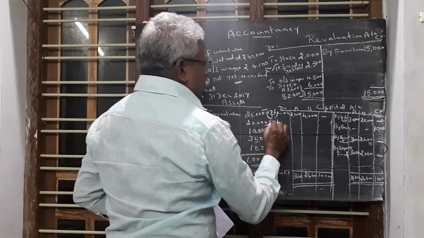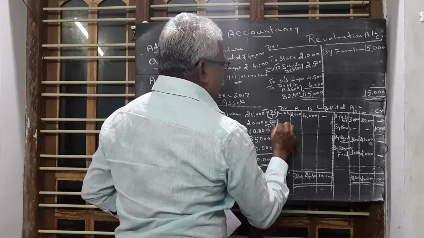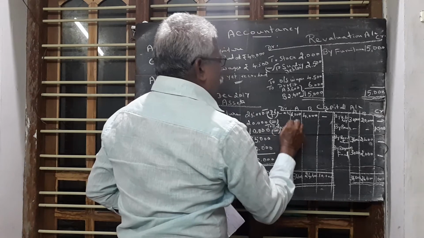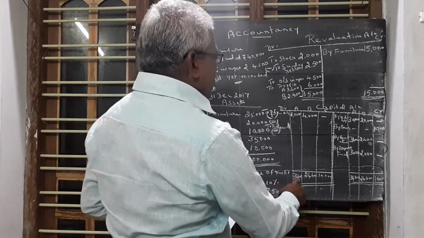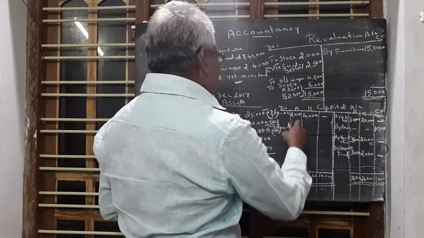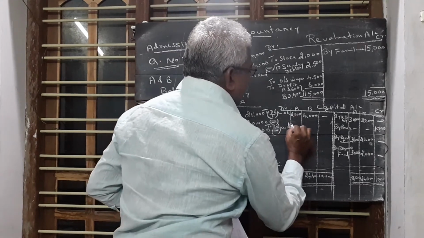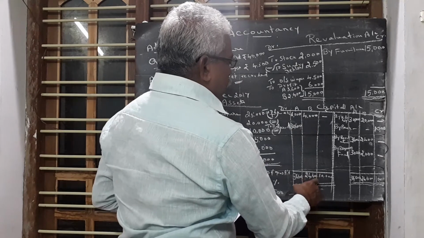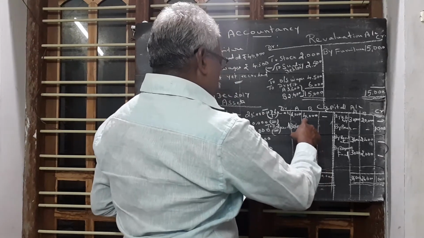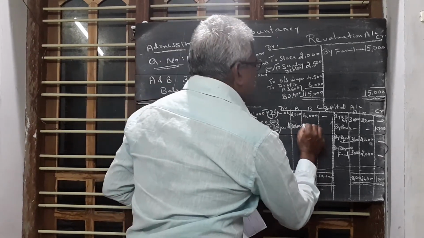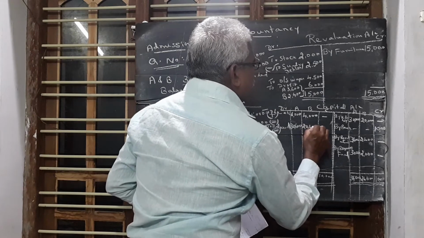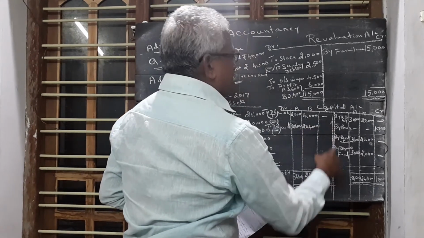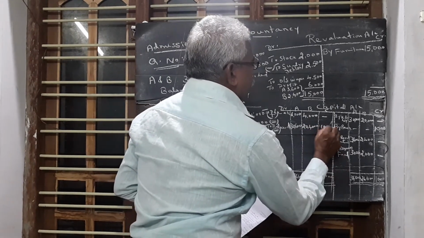Here we write to balance carried down. 36,600 minus 6,000 is equal to 30,600. 24,400 minus 4,000 is equal to 20,400. 10,000 minus 0 is equal to 10,000.